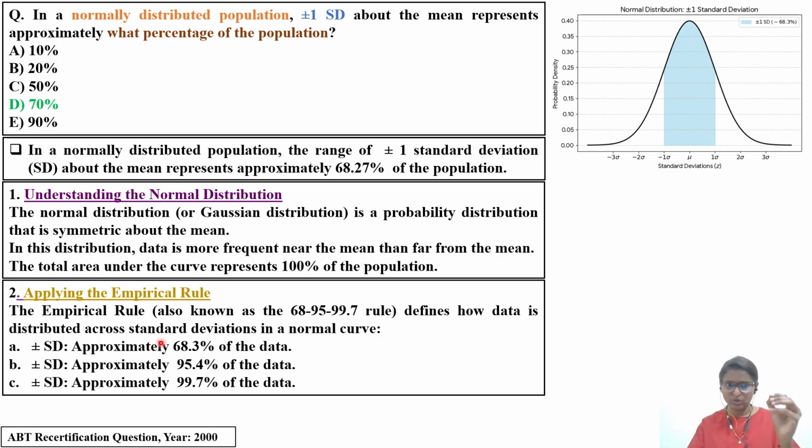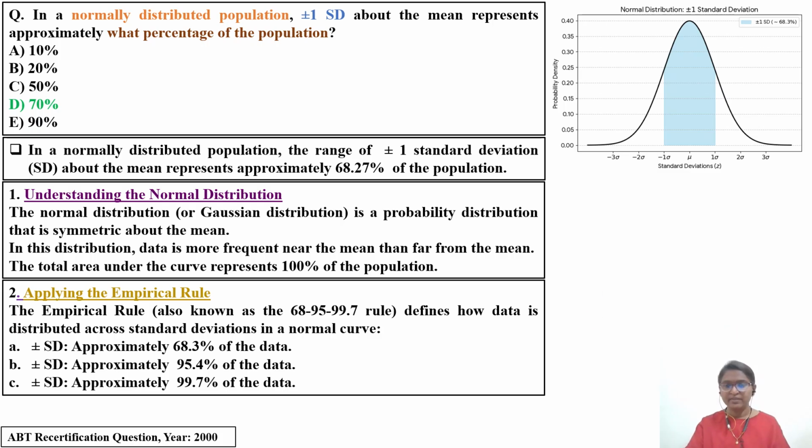It defines how data is distributed across standard deviations in a normal curve. See, the first one: plus or minus 1 standard deviation covers 68.3% of the data, plus or minus 2 standard deviations covers 95.4% of the data, and plus or minus 3 standard deviations covers 99.7% of the data. Here you can see you have to subtract 1 from here, 1 from here, from the 100, and you get this 99.7. Like this 2, and like this 3 you will be getting. So the option will be 68.3%, which is plus or minus 1 standard deviation.